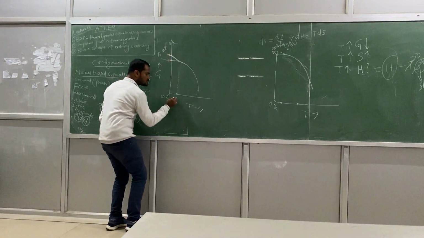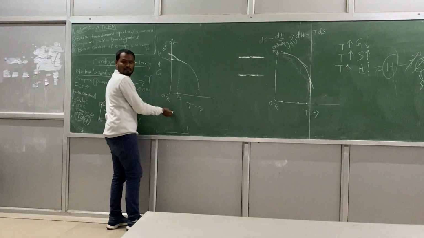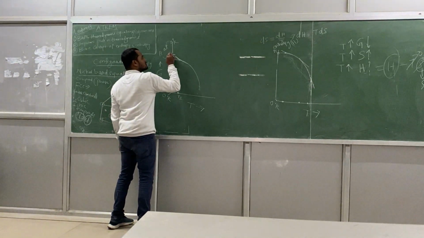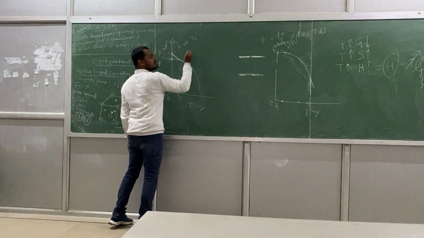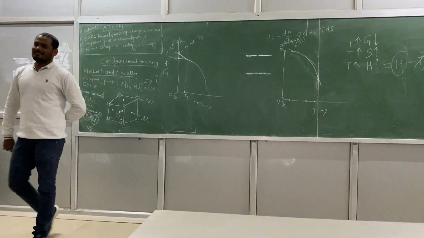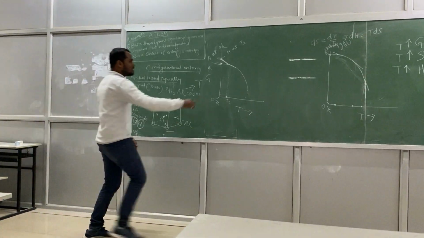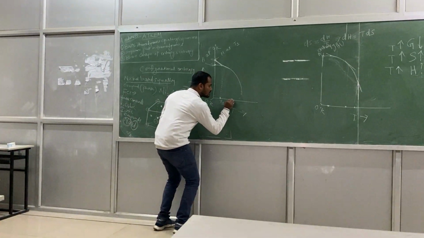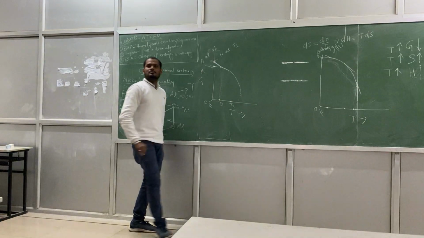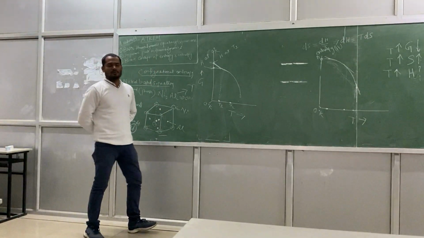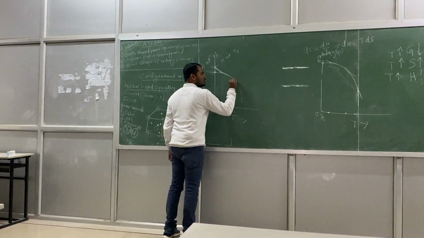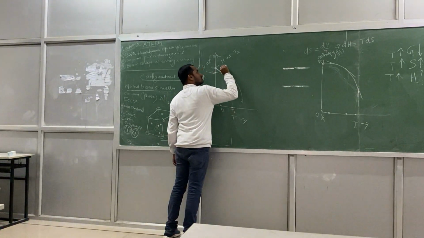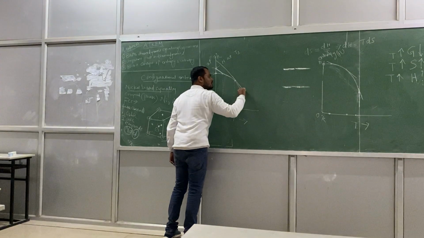Yes or no? Suppose this is T1. So this will be your H at T1. You understand my point? Suppose again you have a temperature of this one, T2. You want to find out the H value. So what can be done? Draw a projection, then you draw a tangent again. You understand my point?